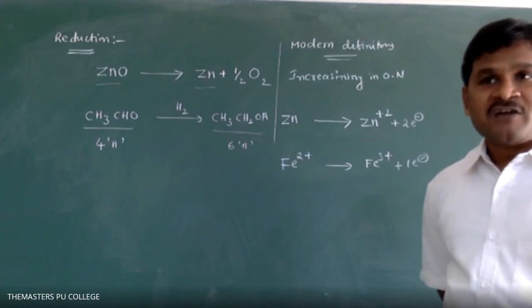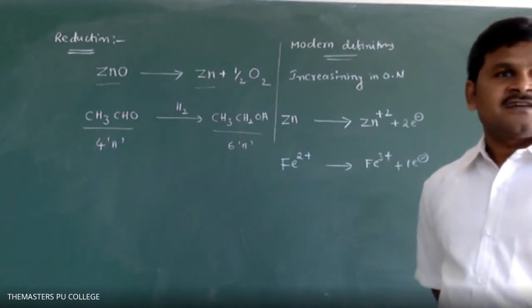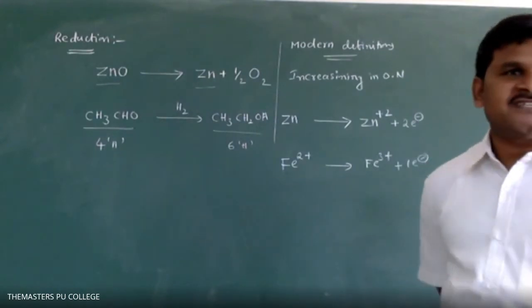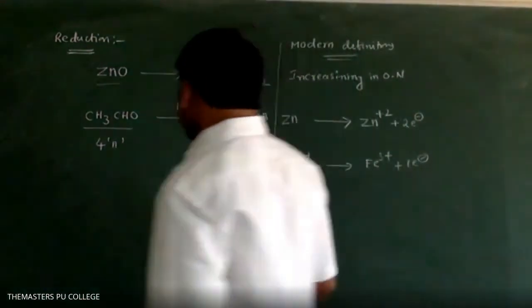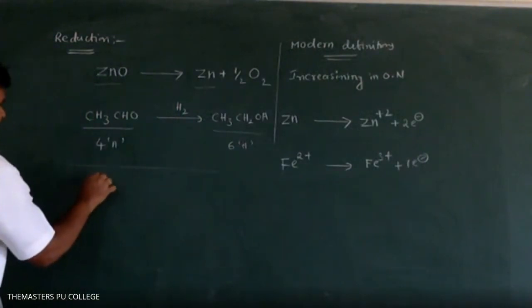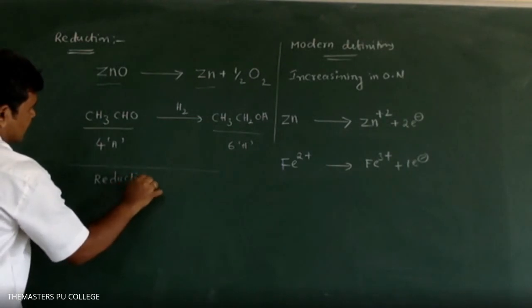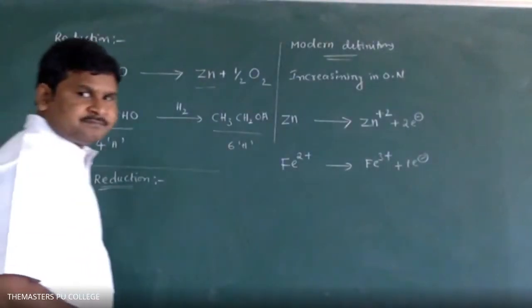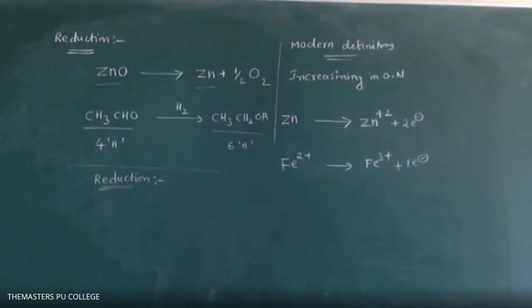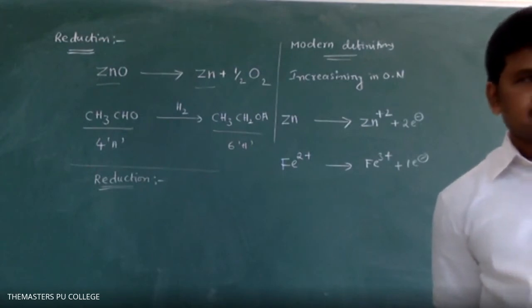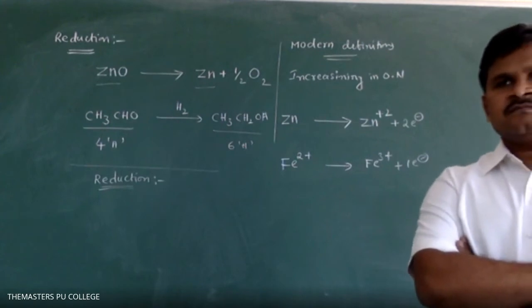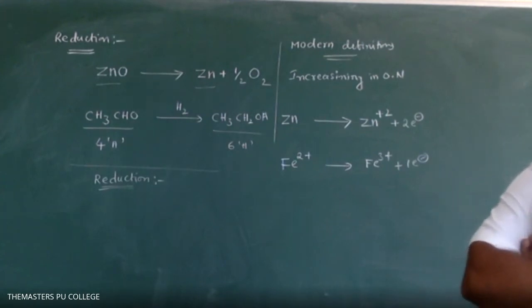Oxidation number increasing means we have to say first of all what the oxidation number is, and after that topic comes the oxidation number definition. Next, reduction, which is the right opposite definition: gain of electrons or decrease in oxidation number, decreasing in oxidation number, is called reduction.